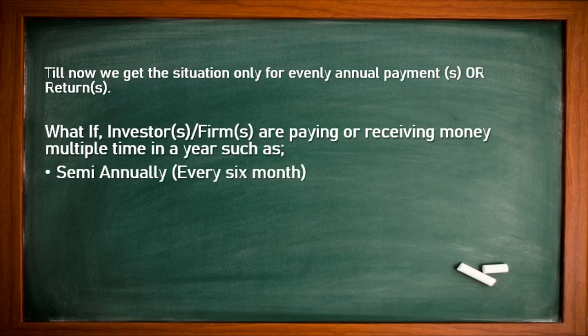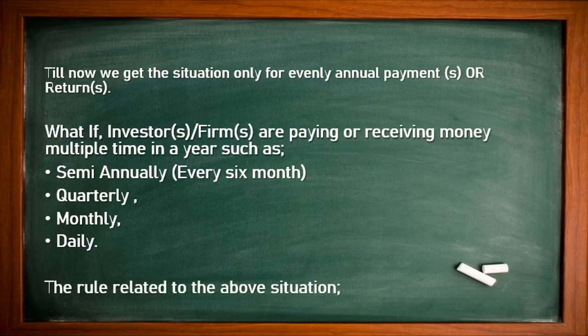It means every 6 months, so 2 times in 1 year. Or quarterly, every 3 months, 4 times in a year. Or monthly, 12 times in a year. Or maybe daily, 365 times in a year. These are the situations we are going to discuss in this video.